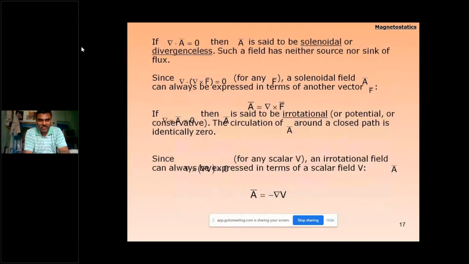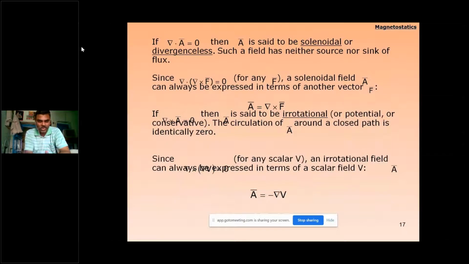So once the dot product, that means the divergence, is zero, we can say that it is solenoidal. That means there is no divergence. No divergence means field cannot be emanating, or field cannot be sinking. So there is no source or no sink of that flux. And here remember the divergence of the curl of any vector is always zero. Okay, and that's why whatever the solenoidal field is, it is always the curl of some vector.